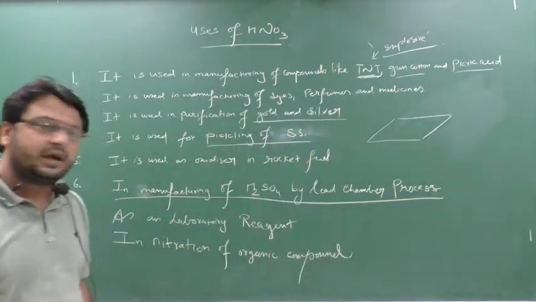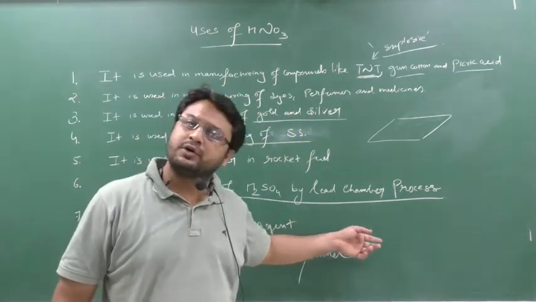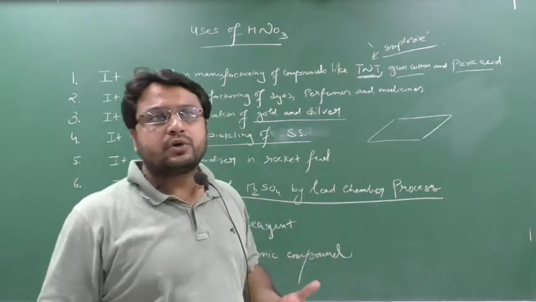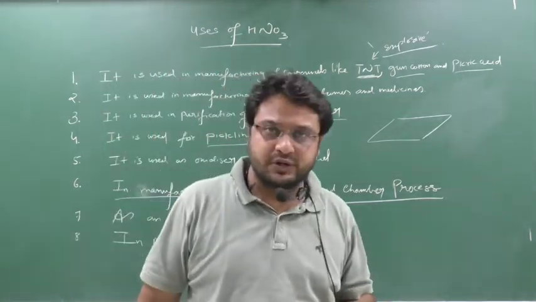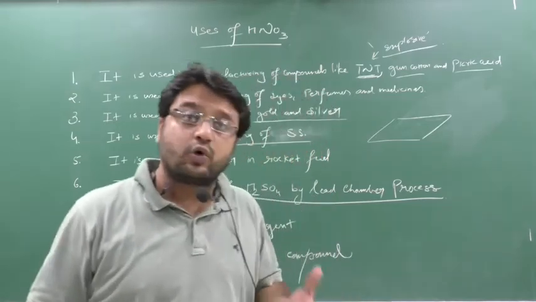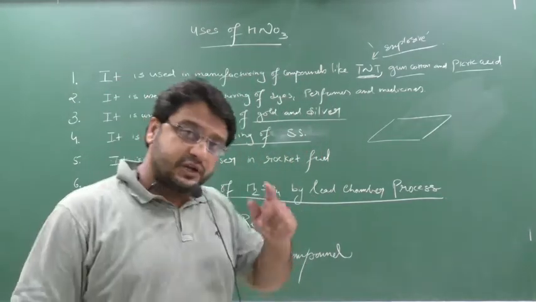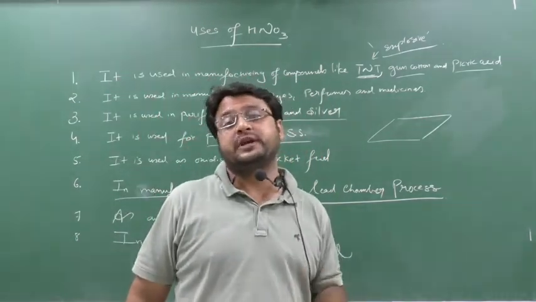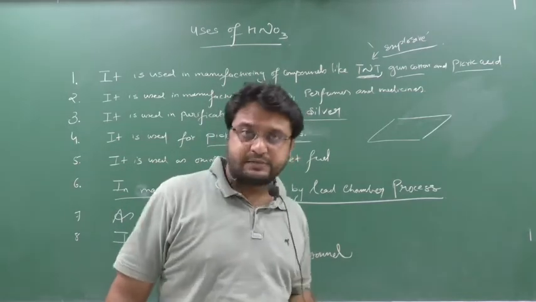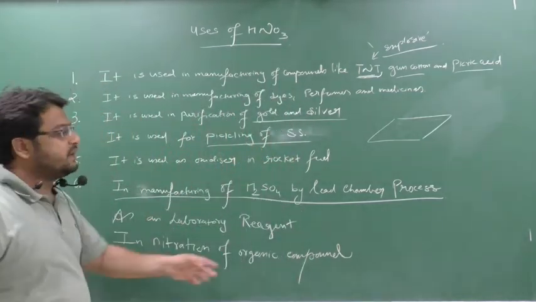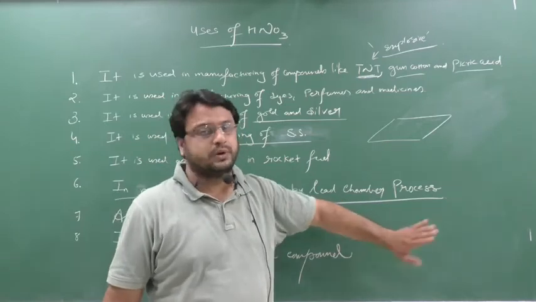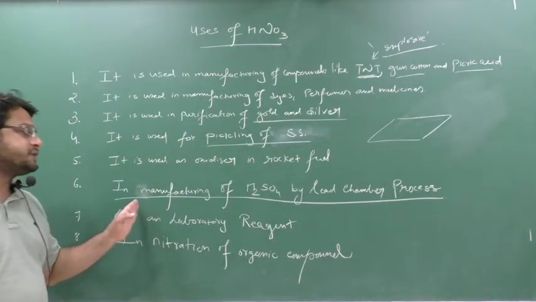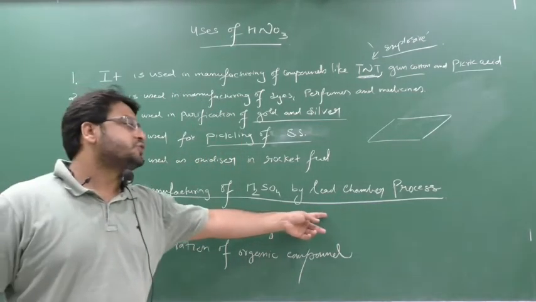In future we will understand, but the lead chamber process is not in our course now, so need not worry. In our course there is the contact process of sulfuric acid. There is one more process of sulfuric acid, that is the lead chamber process. In that process nitric acid is used, but now it is not in our course. So remember this: in manufacturing of sulfuric acid by lead chamber process, who is used?